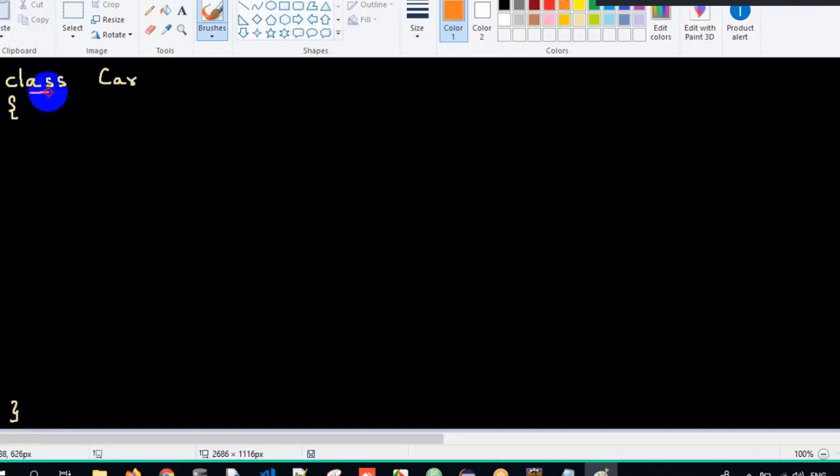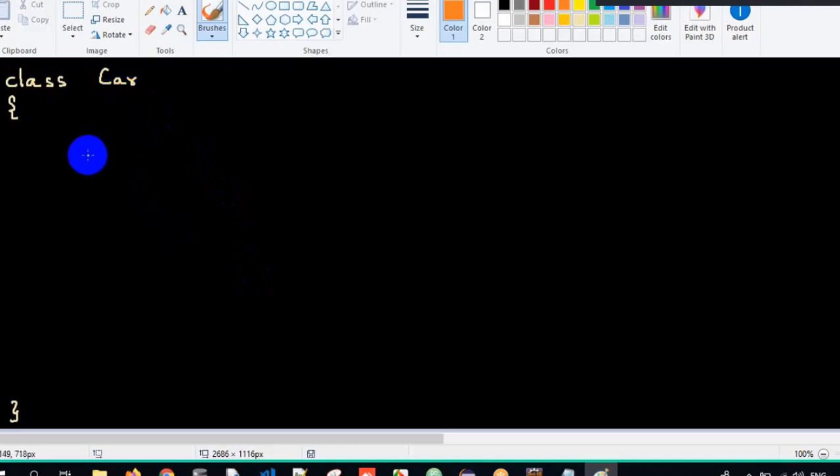So what did you understand? Class is a blueprint of an object, or it's a platform to store the states and behaviors of an object, right? And what is the class name? The class name is Car. Okay, the class name is Car, meaning I'm trying to store all the states and behaviors of the Car class. Now here I want to create a constructor.